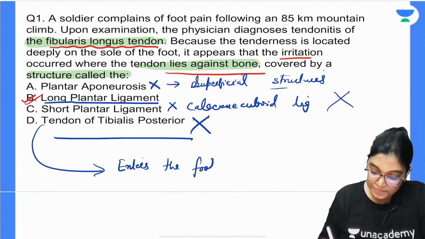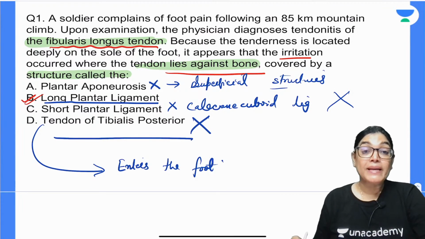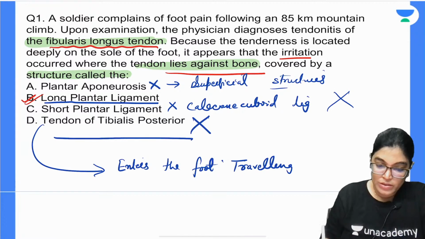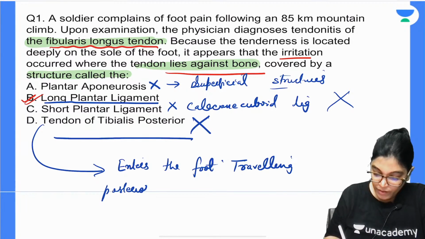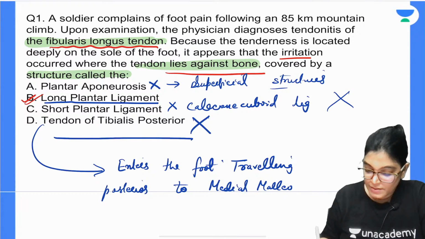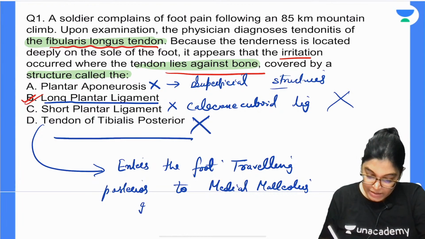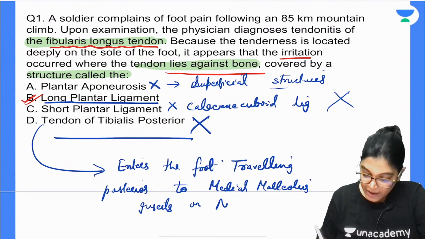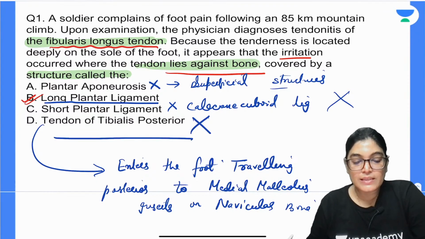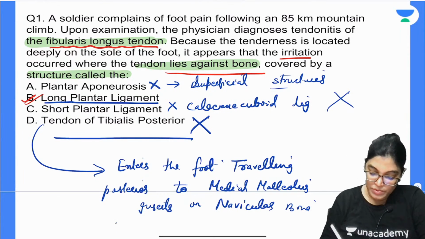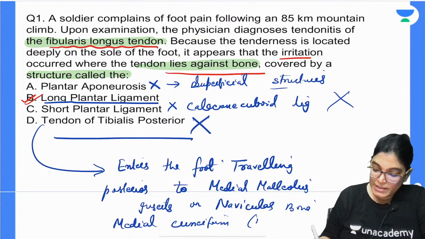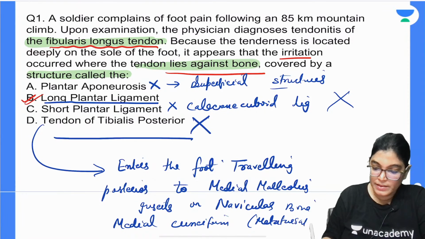What is the course from the medial aspect? It enters the foot traversing, or traveling, posterior to medial malleolus, and inserts on the navicular bone. So my dear aspirants, it inserts onto the navicular bone and also goes towards the medial cuneiform and metatarsals 2 to 4.